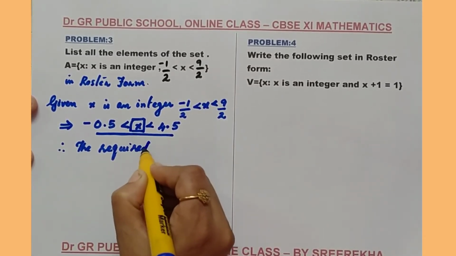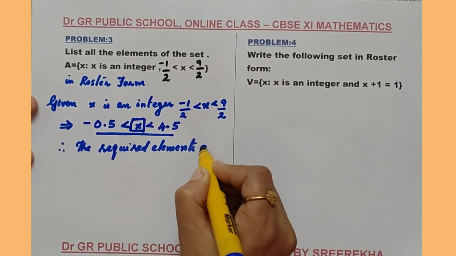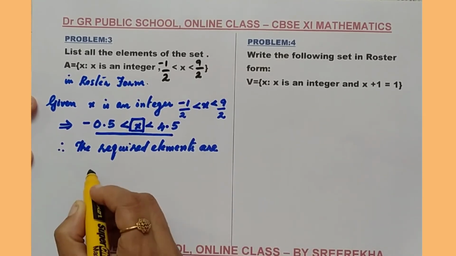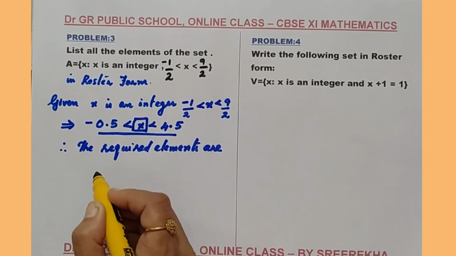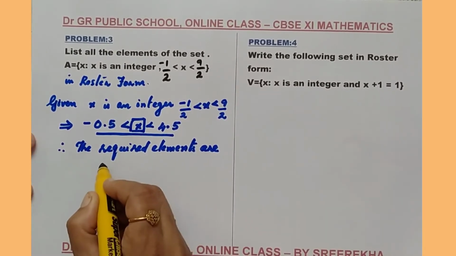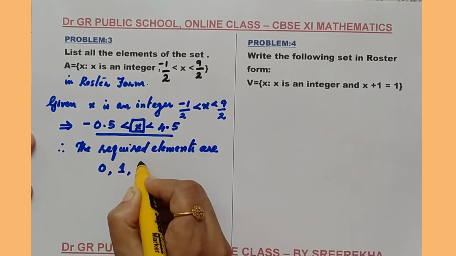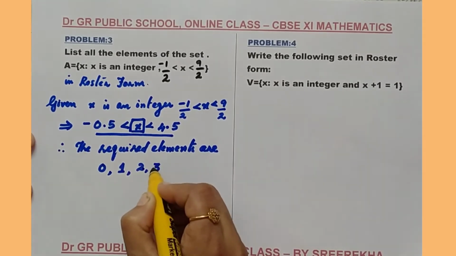The required elements are. Which are the numbers favorable for this condition? So, between minus 0.5 and plus 4.5, the numbers can be 0. Then, which number will come? 1. Then comes with a 2. Then comes with a 3.